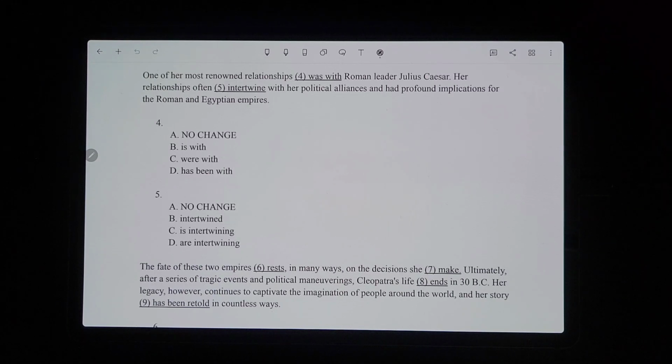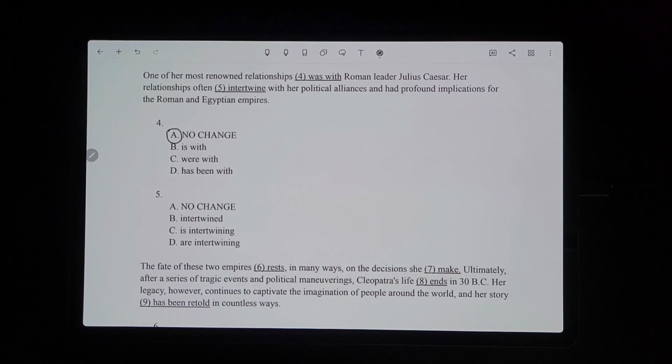So it has to be singular past tense, and you can't use "has been with" because that's called the present perfect. You can only use that when an action begins in the past and is still relating to something happening in the present, which is not what we have here. So it would have to just stay the same, was with.